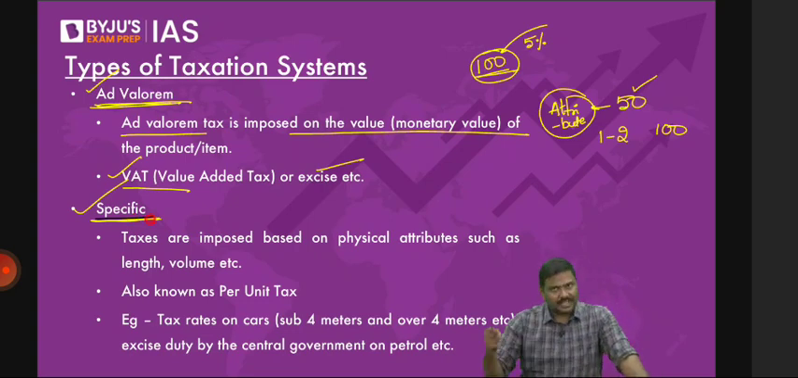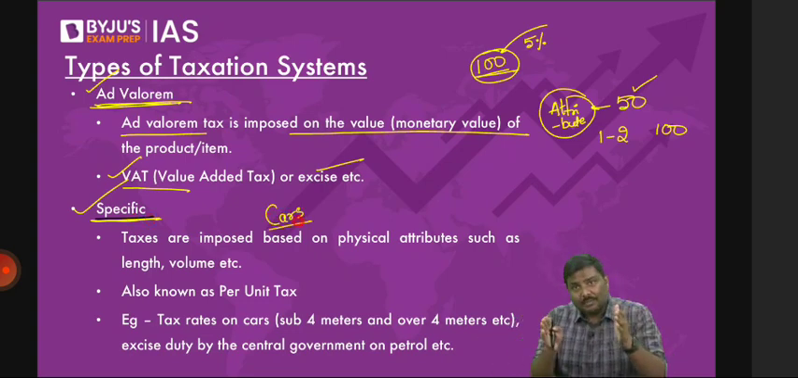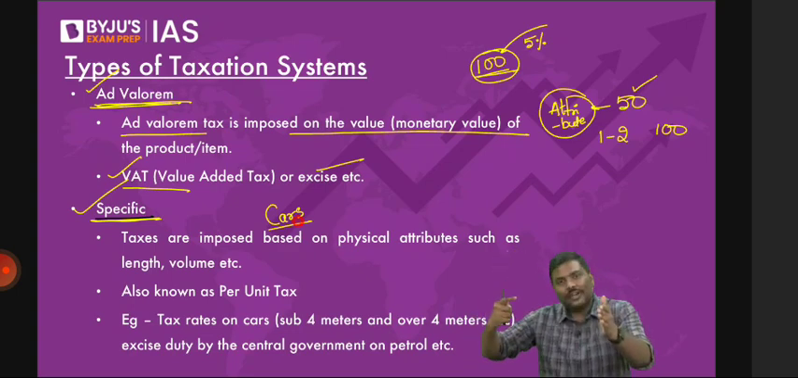Cars. Remember this. The best example is a car itself. The length of the car is a parameter in India. What is the length of the car? Based on that, the government of India has taxes. Is the logic okay? The length of the car. Can I give you one more example? Please do not write it in the exam.